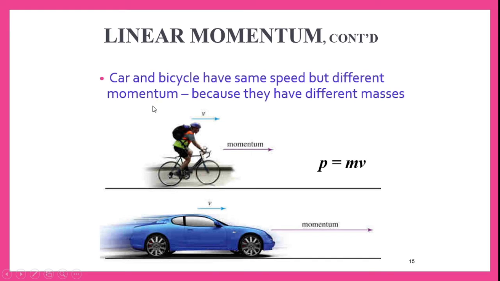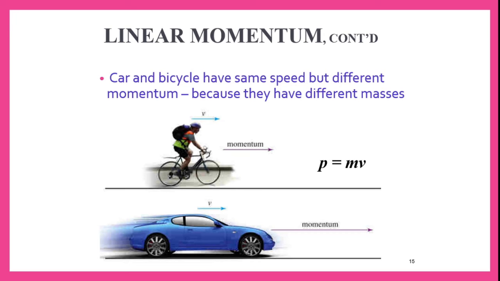See here I have taken an example of a car and a biker. The car and bicycle have the same speed, but different momentum. Let us say the person on the bicycle is moving with a speed of 60 meters per second. In the same way, the car is also moving with a speed of 60 meters per second. But even though they are moving with the same speed, their momentum is different, because the mass of the bicycle is less than the mass of the car.